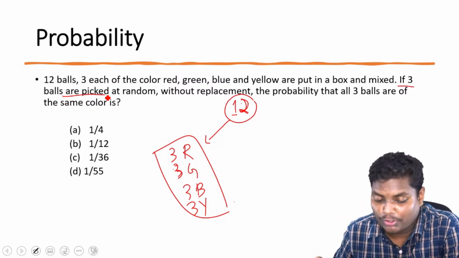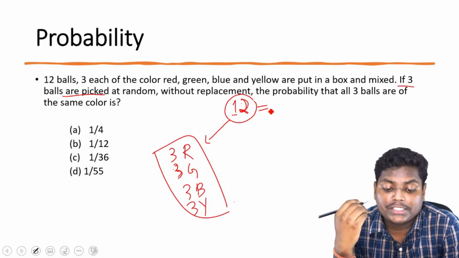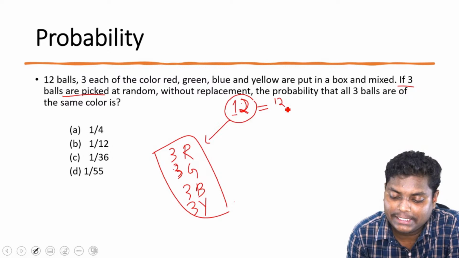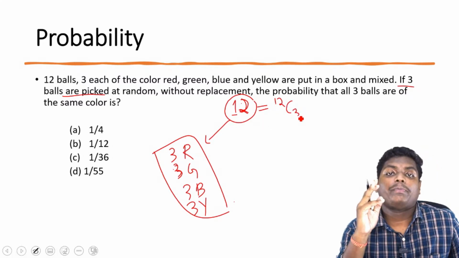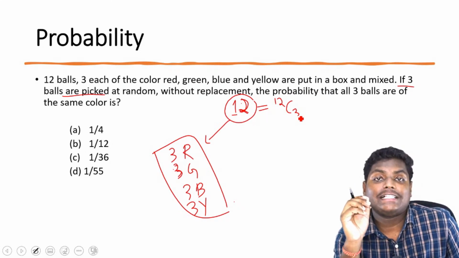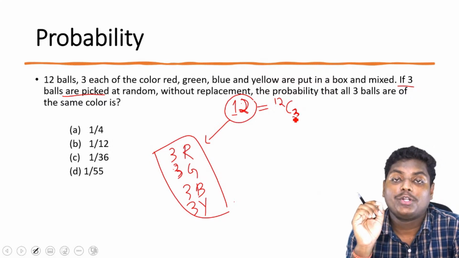We need to use combination. How many different ways can we pick 3 balls from these 12 balls? That will be 12C3. Is this clear? Since we are having 12 balls and want to pick 3, that will be 12C3. So this is the total number of possibilities that we are having, 12C3.